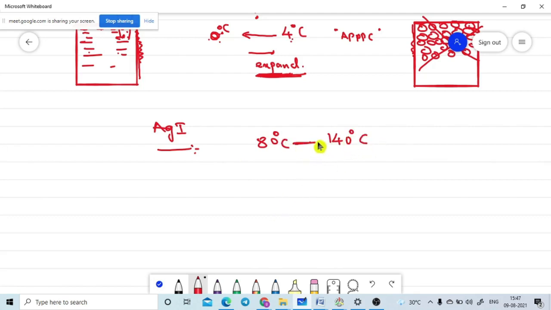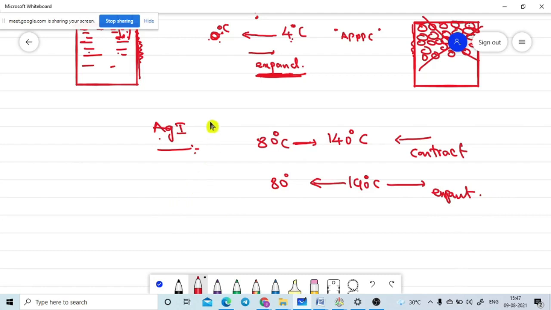While heating, we feel that this material will expand, but we will observe that it contracts. If we come from 140 degrees Celsius to 80 degrees Celsius, we feel that this material will contract, but we will observe that it expands. So this is also one of the peculiar properties they show.